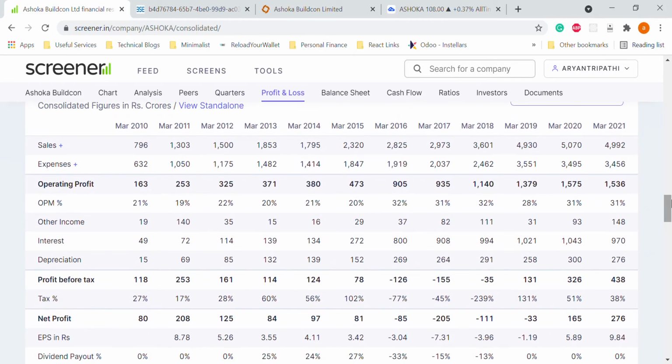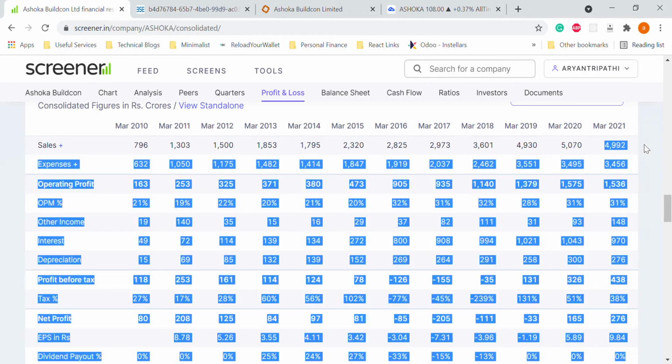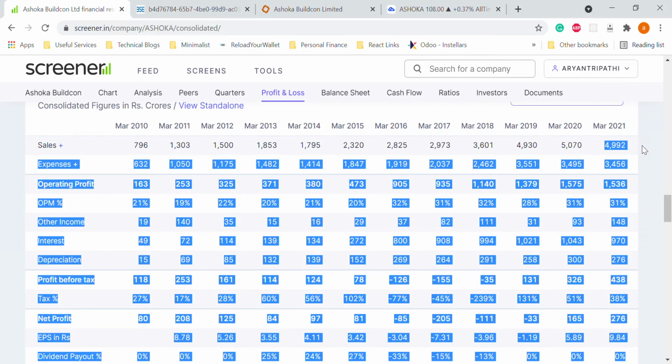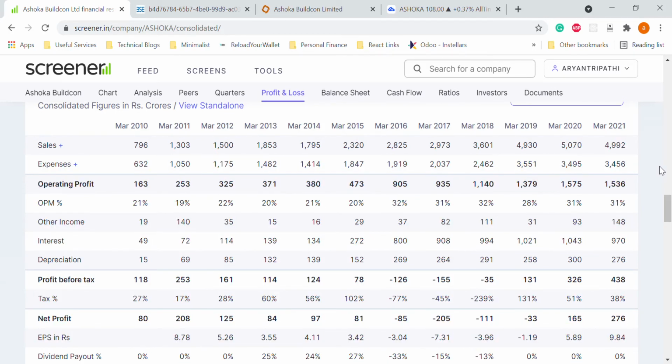Similarly, if you see the sales on a yearly basis, in March 2021 they recorded almost 5000 crores of sales, and that's very near to the highest sales ever, that is 5000 crore in March 2020. So in spite of the pandemic, all the different kinds of halts the economy went through, all the kind of infrastructure development blockage that happened in the country, still they made sales equal to the previous year's sales. So we can say it's almost close to the highest ever sales. There's not much impact this company went through when it comes to sales in the last entire financial year.